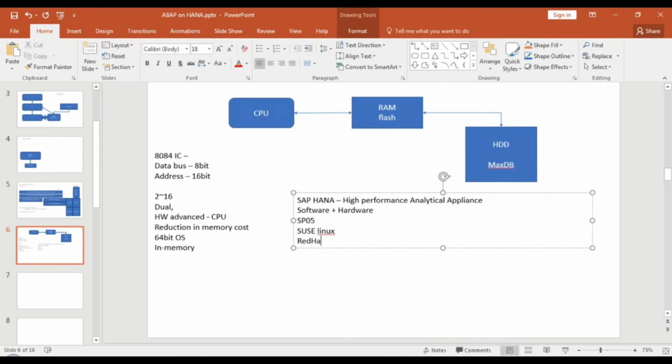Okay, 100% certification question. So it's not like you buy a computer yourself and you say, okay, install HANA on this, I have 80 GB of RAM. No, it will not work. It only works with the combination of hardware and software. When your company goes with SAP HANA installation, they have to buy the required hardware as per the specification given by SAP, plus the HANA appliance software as well.